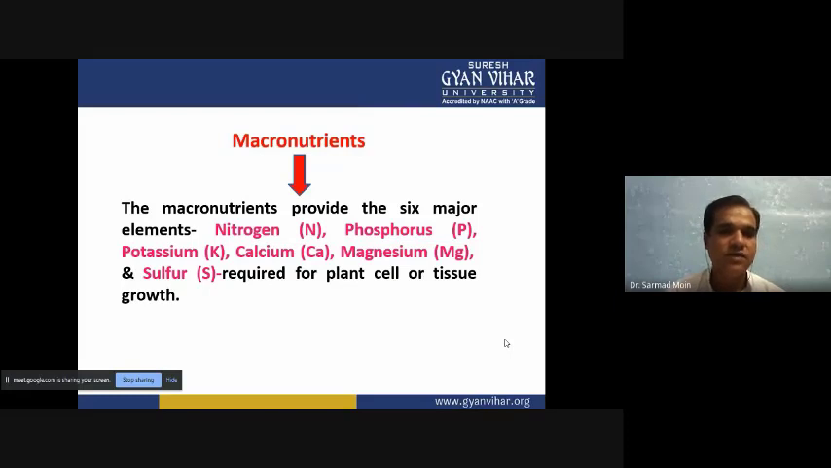So nitrogen, we know that it is present in the DNA, RNA, vitamins and proteins, and many organic reactions depend on nitrogen, and it is the basic component. Then phosphorus, potassium, calcium, magnesium, and sulfur are also very important elements, and they also take part in many biochemical and metabolic activities. And if we are not adding them in proper concentration, then the growth of the media will be suppressed.